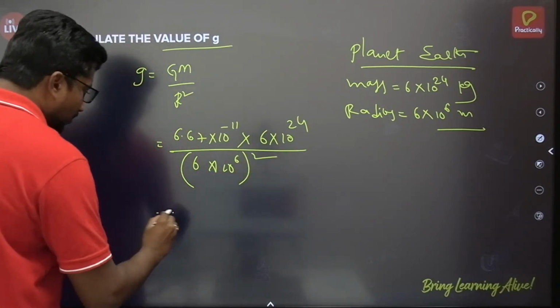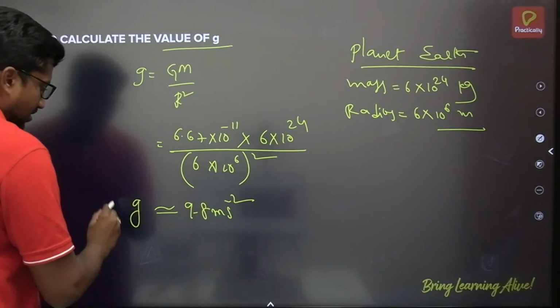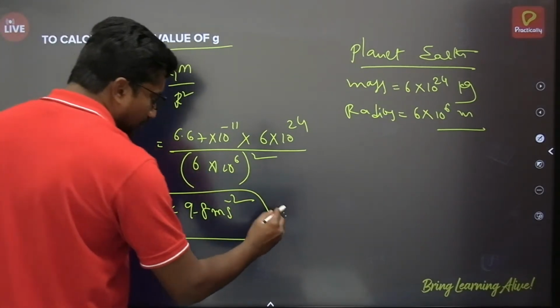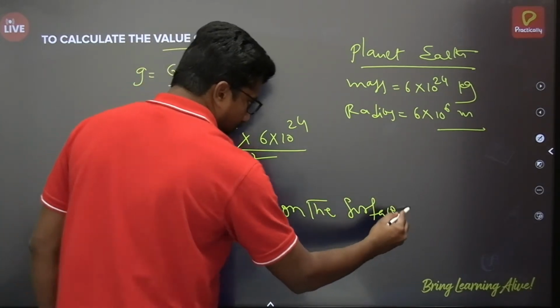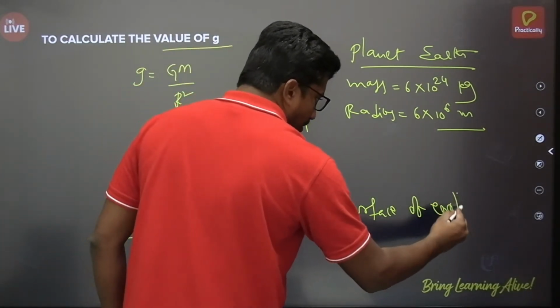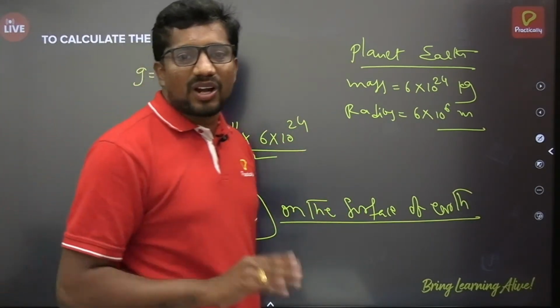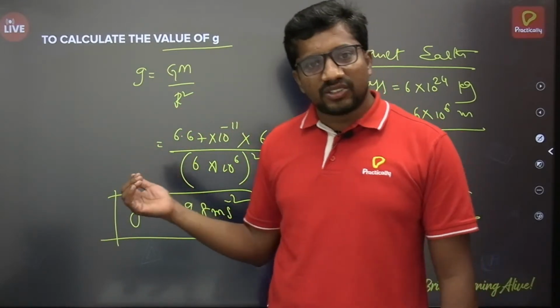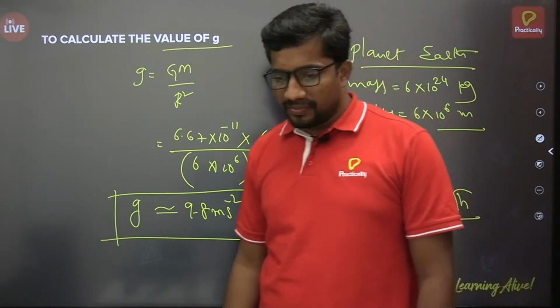If you simplify this, approximately we will get 9.8 meter per second squared. This is the value of g on the surface of the Earth. Okay, why am I specifying here on the surface of the Earth? Even this g value is not constant. Suppose I take Earth only, Earth's g value we have obtained as 9.8 meter per second squared.